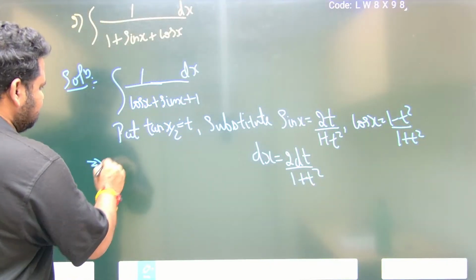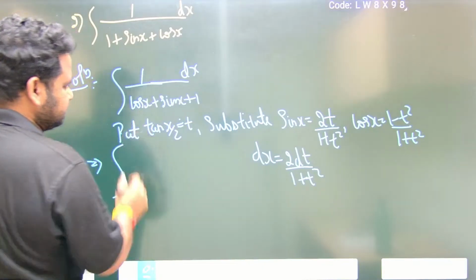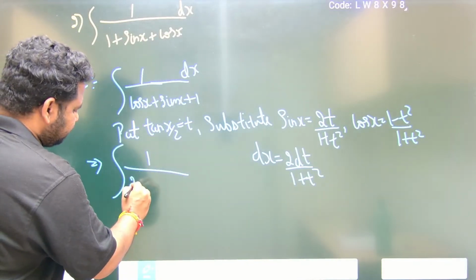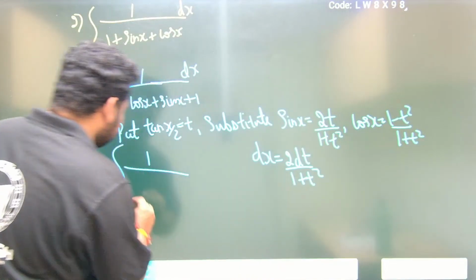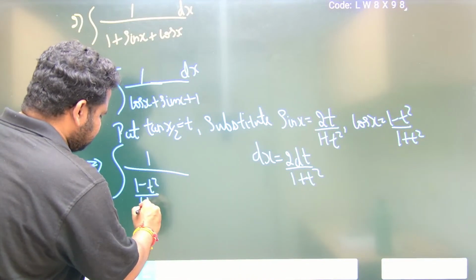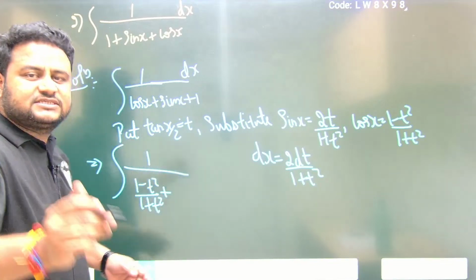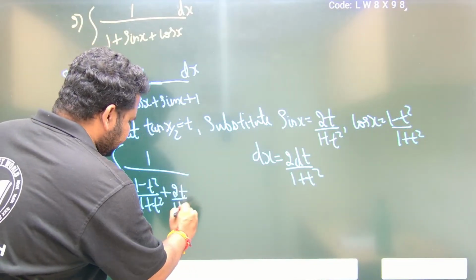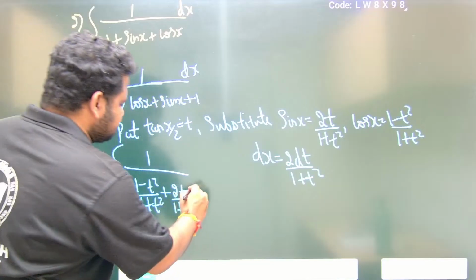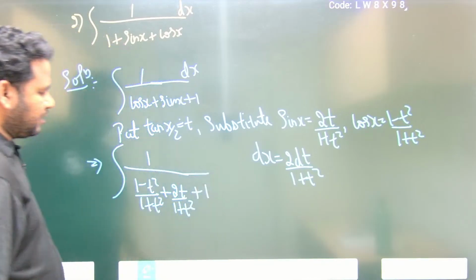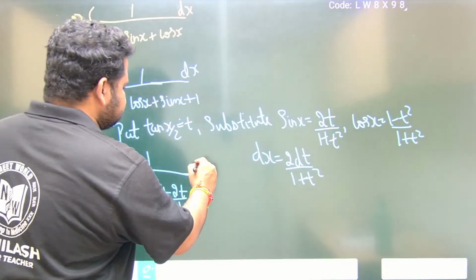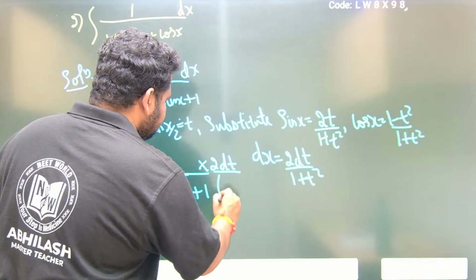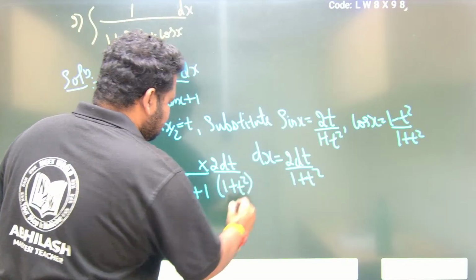This implies the integral of dx by (cos x plus sin x plus 1). Cos x is nothing but (1 minus t square) by (1 plus t square). Sin x is 2t by 1 plus t square, plus 1, into dx, which is 2 dt by 1 plus t square. This is what we have.